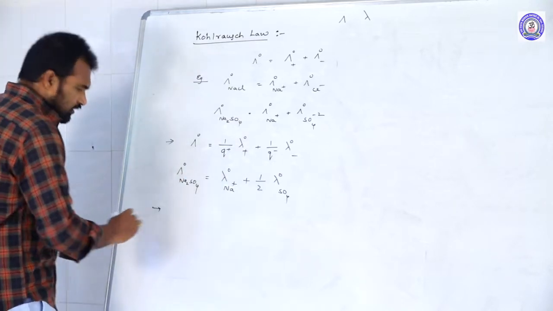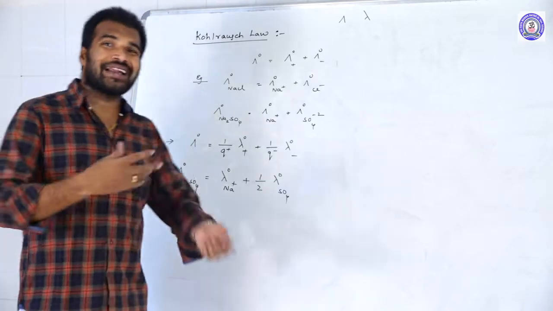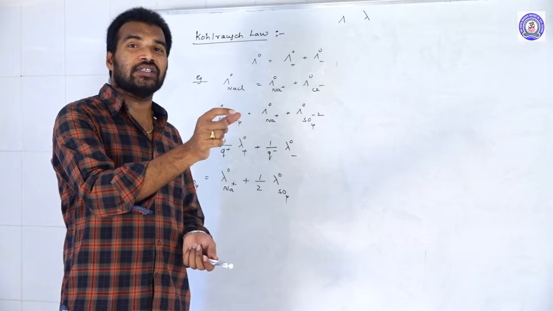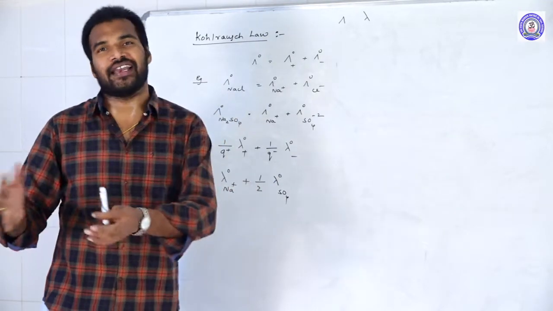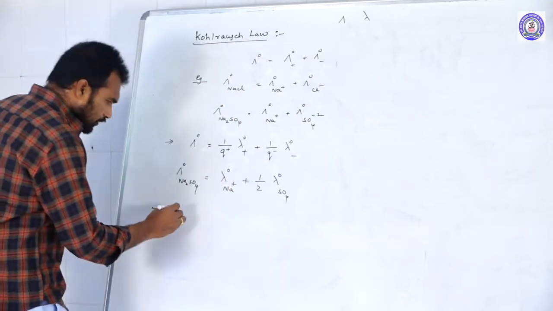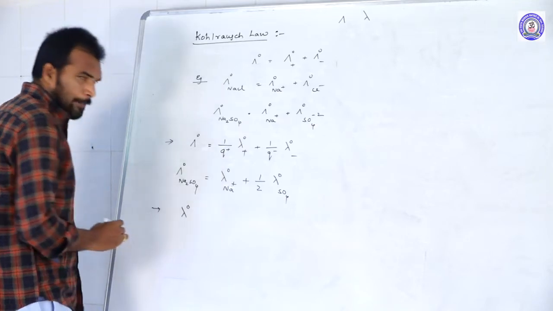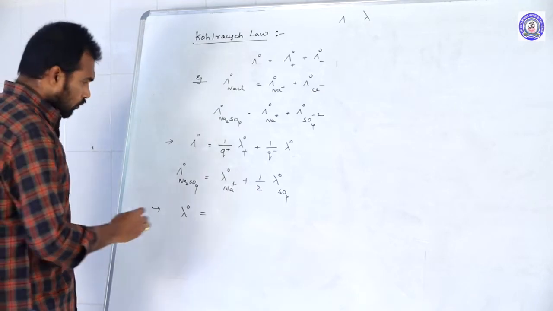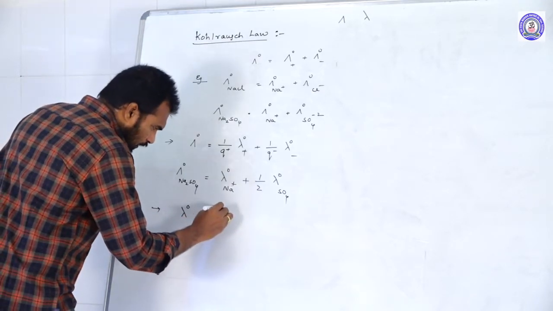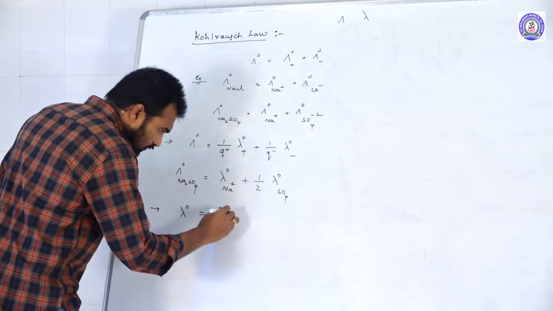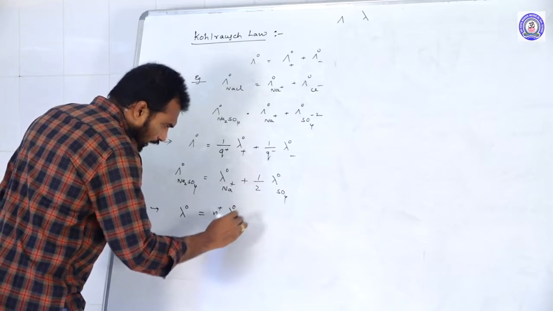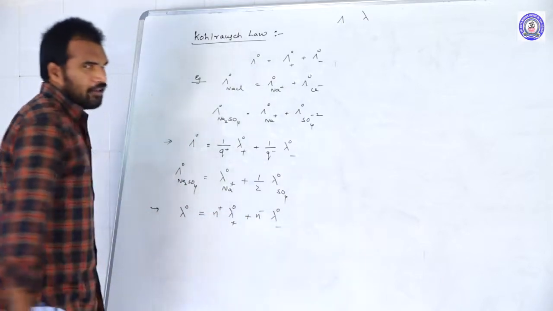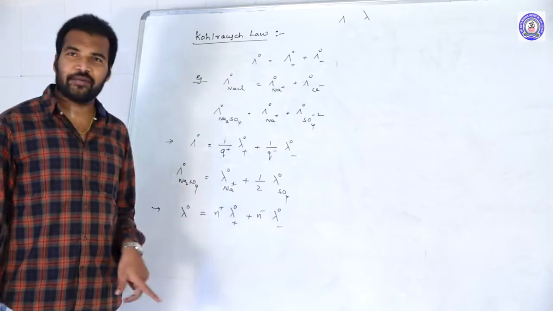And one more thing, sometimes they may give you the molar conductance of ions and ask you to calculate the molar conductance at infinite dilution of that electrolyte. So the molar conductance, that is lambda naught of any electrolyte, is equal to n plus times the molar conductance of the cation plus n minus times the molar conductance of the anion.